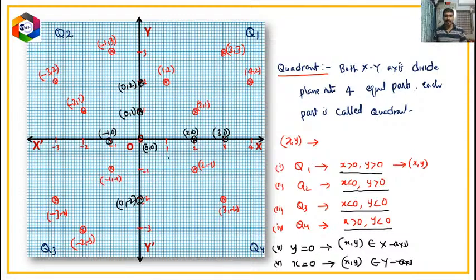If the y coordinate, the second coordinate, of a point is 0, then all such points lie on the x-axis. If the first coordinate is 0, x value is 0, then all such points lie on the y-axis. This is all about why, because we should know about the points and their location, then only we will be able to go for the next one. So I think it is clear, children. I have revised the main basic points we learned in 9th class. Based on this, now we will move to the actual concept in coordinate geometry.